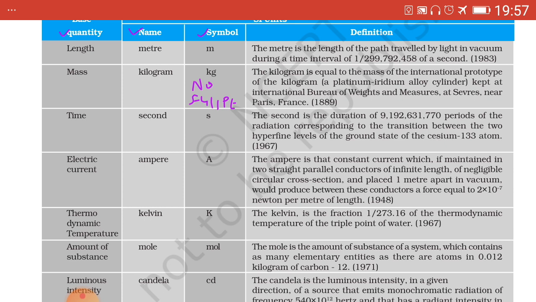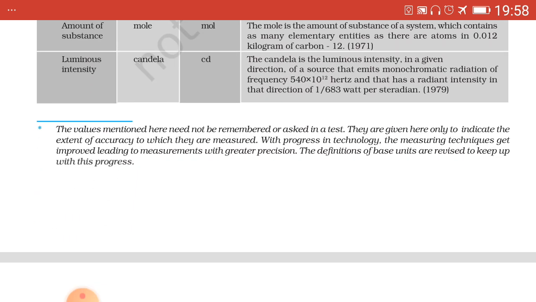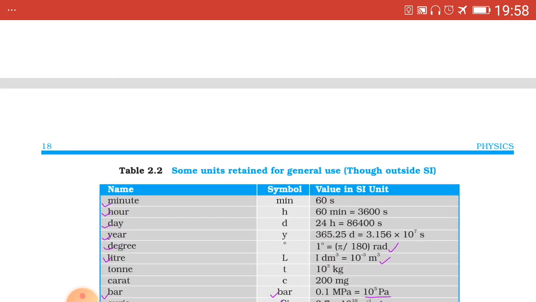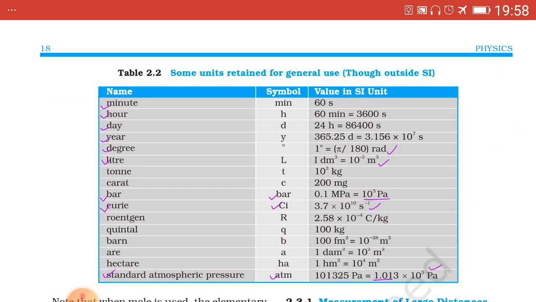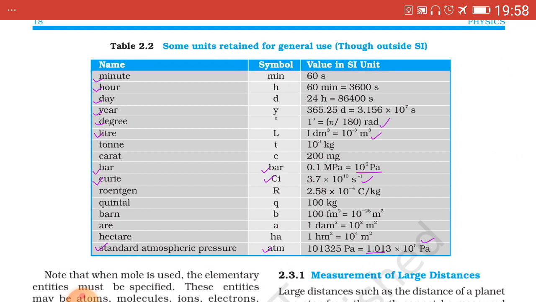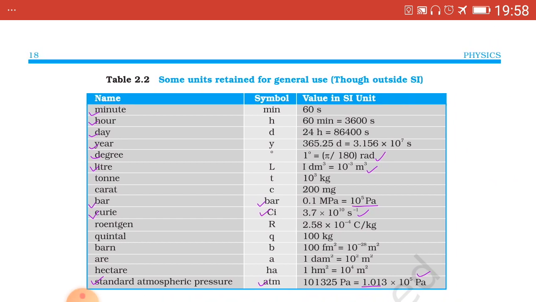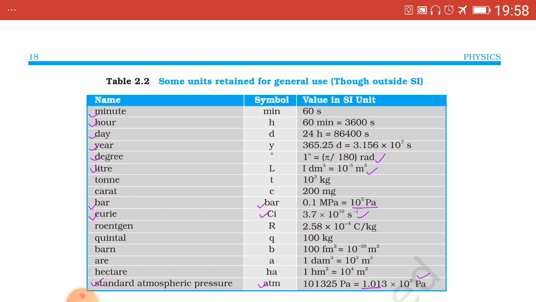Now we see other units which are not included in the SI system but are important for solving numericals. We see here the ones which I have tick marked, those you refer for numericals, others you need not.